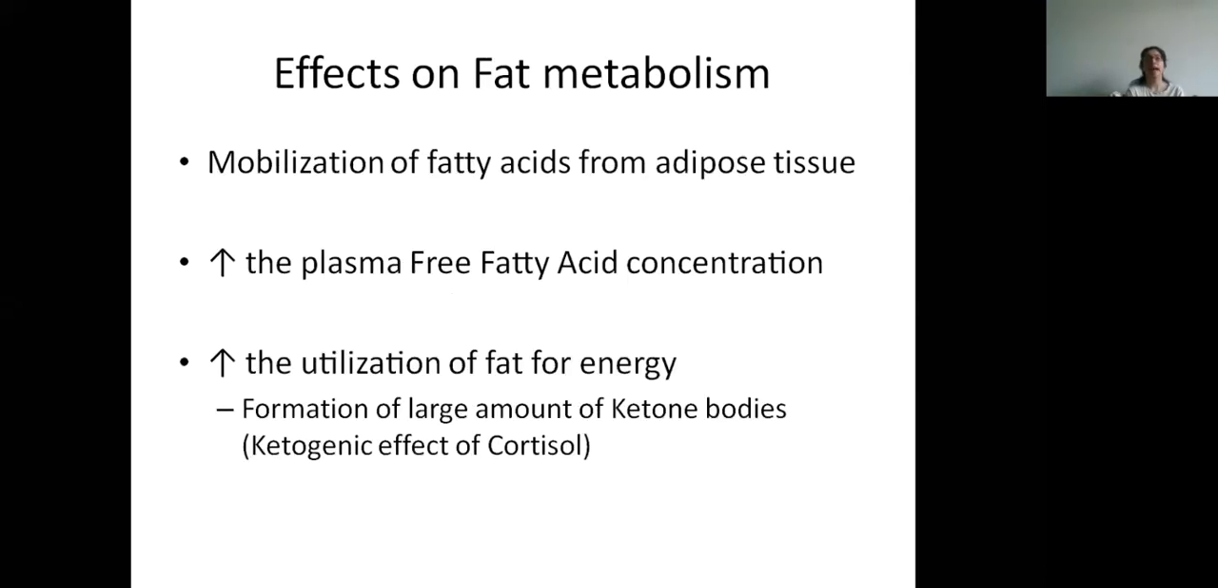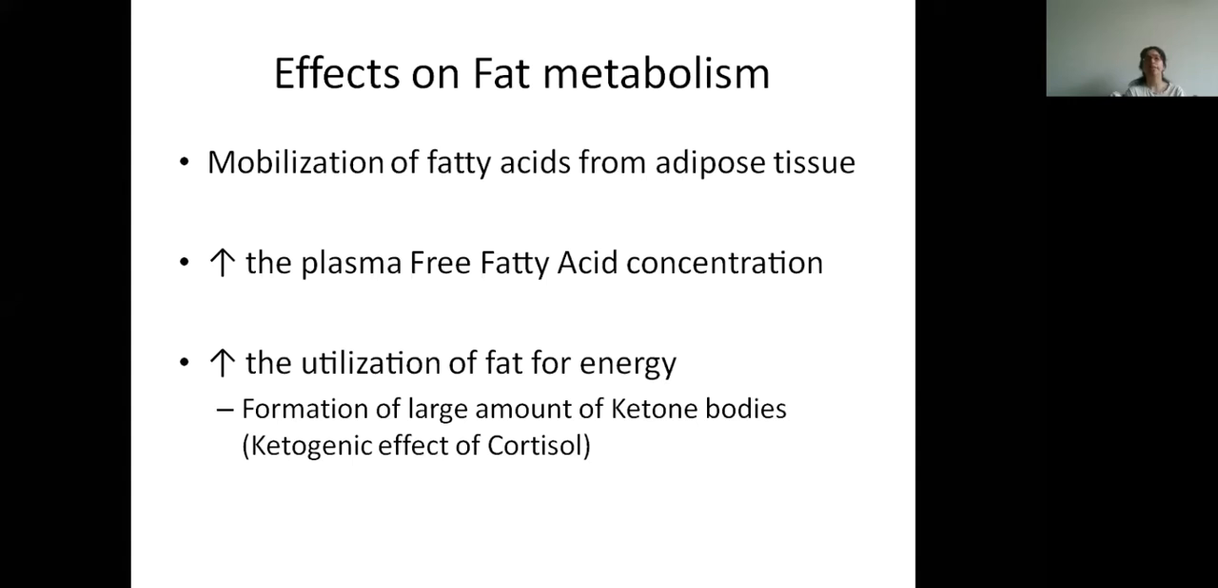Then effects on fat metabolism. It will cause mobilization of fatty acids from adipose tissue and increase the plasma free fatty acid concentration. So again, it is causing lipolysis so that these fatty acids also act as a substrate for gluconeogenesis. Then there is increased utilization of fat for energy, and there is formation of a large amount of ketone bodies. So this is a ketogenic effect of cortisol.